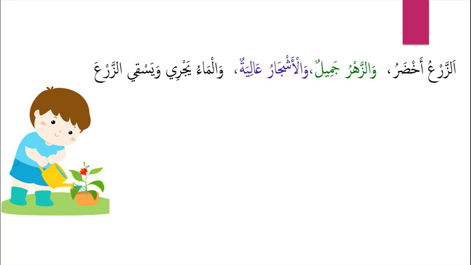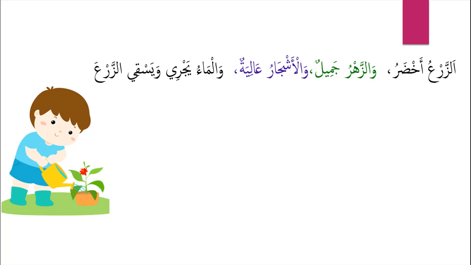وَالْمَاءُ يَجْرِي, and the water is flowing. So وَالْمَاءُ يَجْرِي is also mubtada and khabar, because al-ma is definite and it begins another sentence. Yajri is a verb. A verb can also be a predicate because predicate just means information about the subject. So yajri gives information about al-ma, and the water flows.